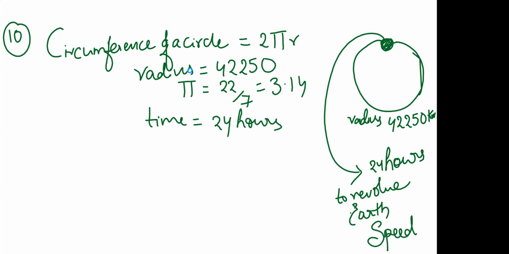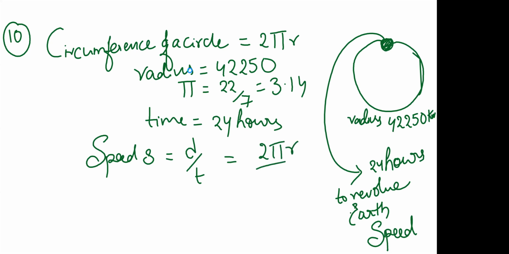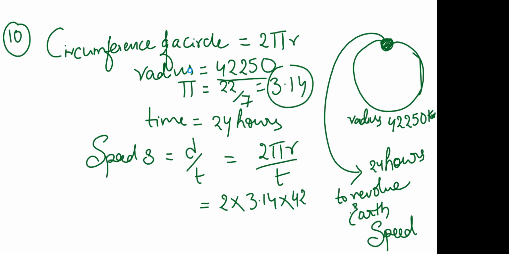Now the speed formula is S is equal to d by t. So d we are going to take as the circumference, so 2 pi r by t. If I substitute the values, 2 into the pi value 3.14, r value is 42250, by t value he has given, 24.